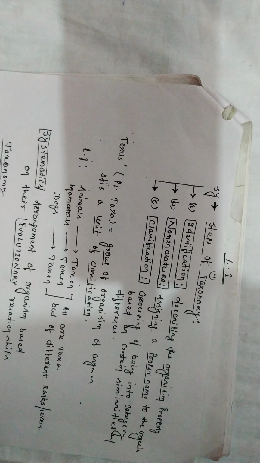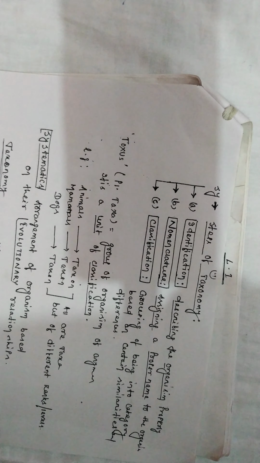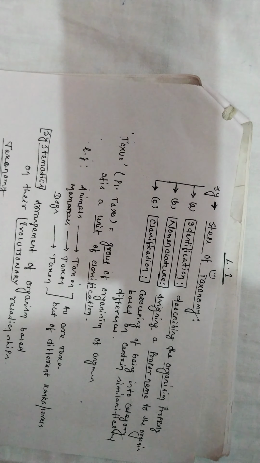Clear? Second, you have systematics. What is systematics? There I deal with my found organism in relation to the pre-existing organisms. That is the evolutionary relationship: from where it has arisen, from where it has evolved, and what type of relationship my found organism has with the previous one. Clear?